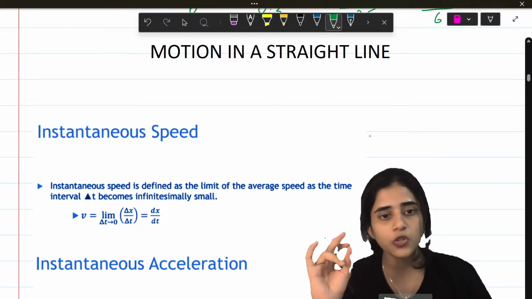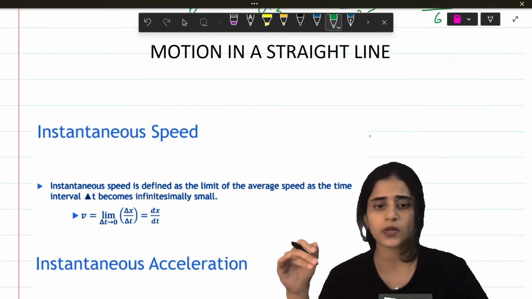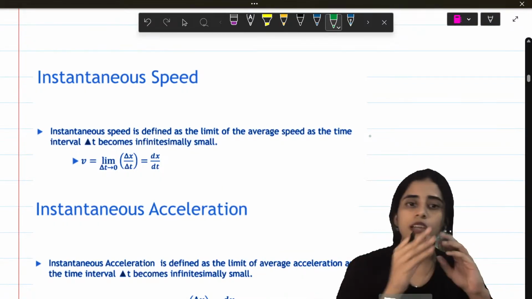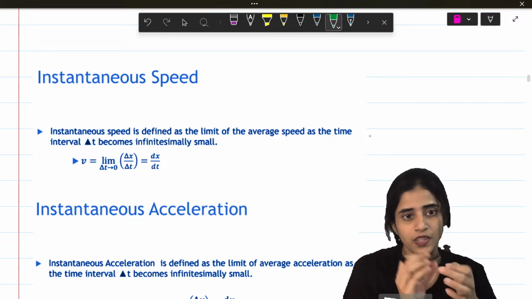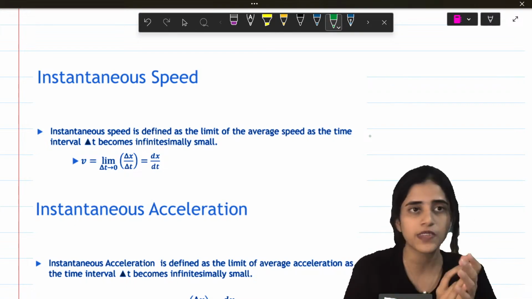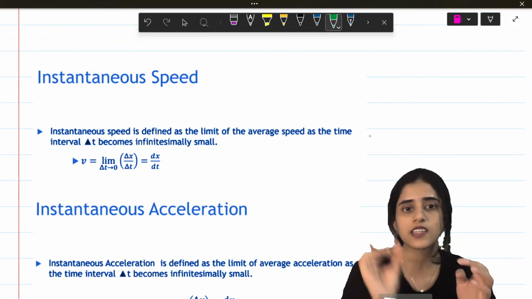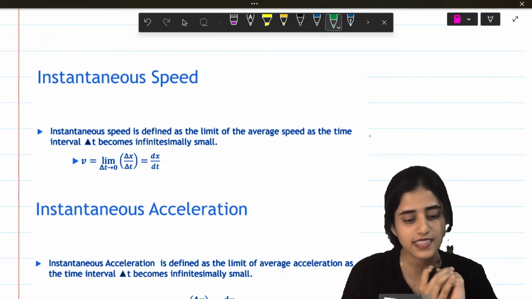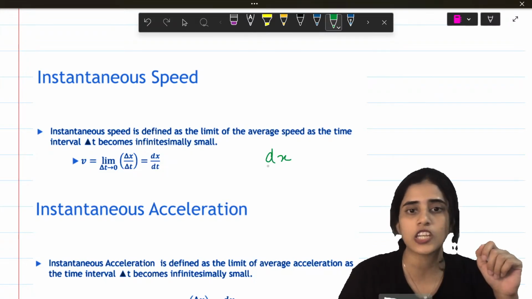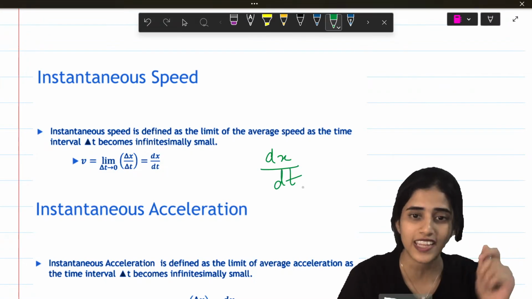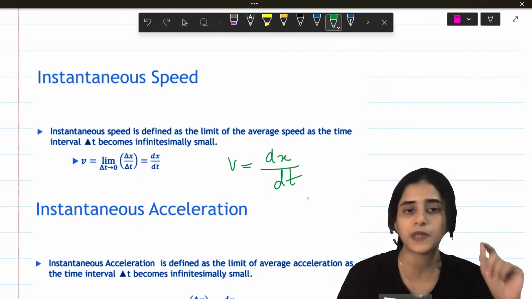So first thing you need to know is what is instantaneous speed. I saw average speed is not there, so that's why I start with instantaneous speed. Instantaneous speed is the speed at one small instant. For example, you're driving and you look at the speedometer. At that one instant, whatever your speed is, that is instantaneous speed. And what is the formula for that? It is change in distance by change in time at that one point. That is instantaneous speed.